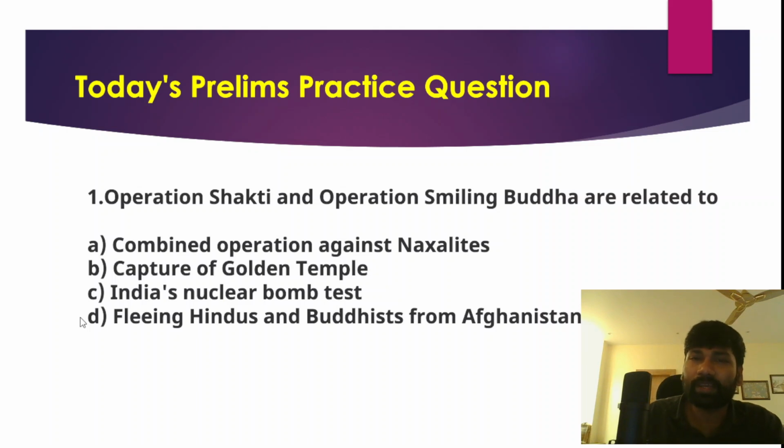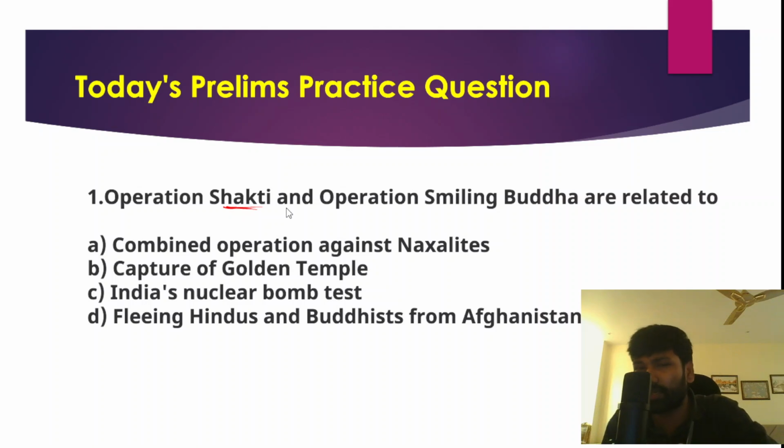So today also a very important practice question. This question was also asked previously. This is with respect to science and technology, right? So Operation Shakti and Operation Smiling Buddha are related to which of the following things? Option A, combined operation against Naxalites; capture of Golden Temple; India's nuclear bomb test; and option D, fleeing Hindus and Buddhists from Afghanistan. So you have to answer this question in the comment section, and I will be giving you the correct answer in tomorrow's class. This is also a very important question. Even if you have some basic idea about this, you can answer this question without any doubt. So try to answer this question.